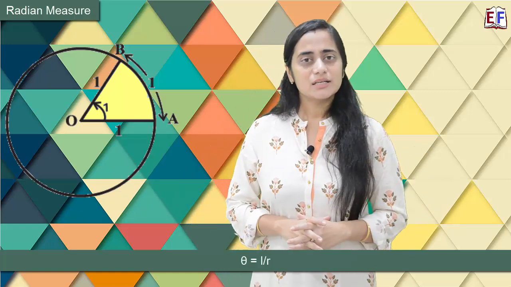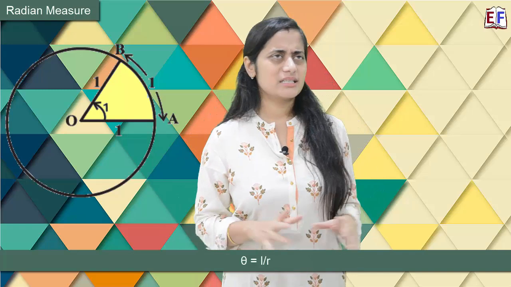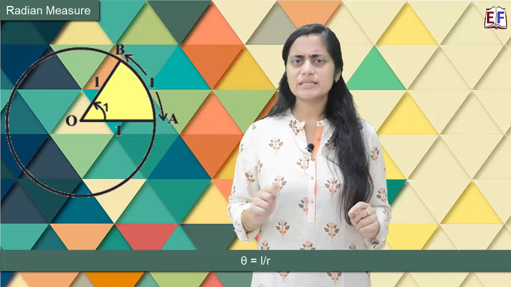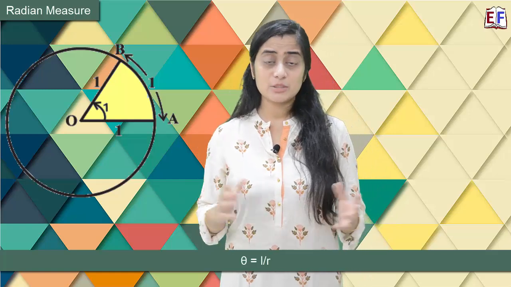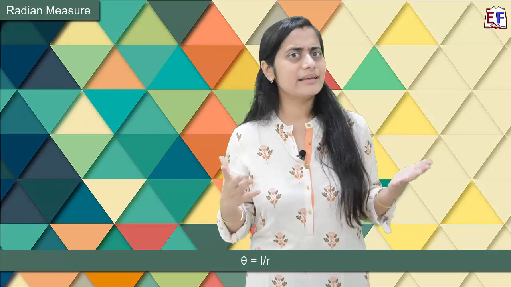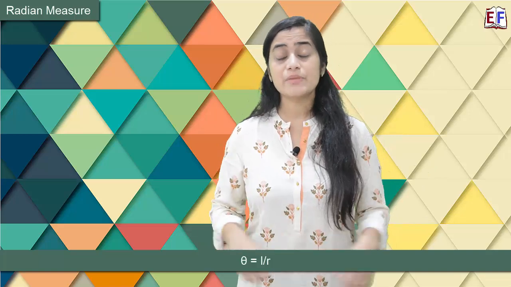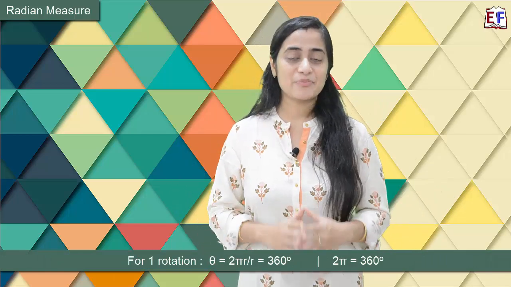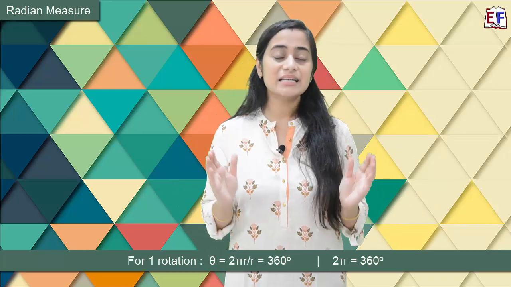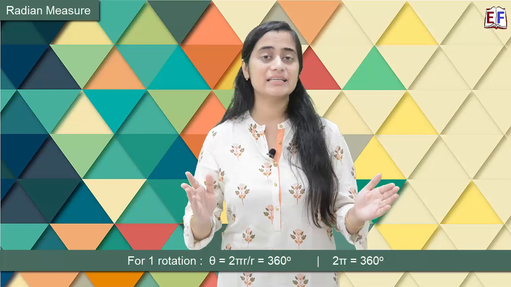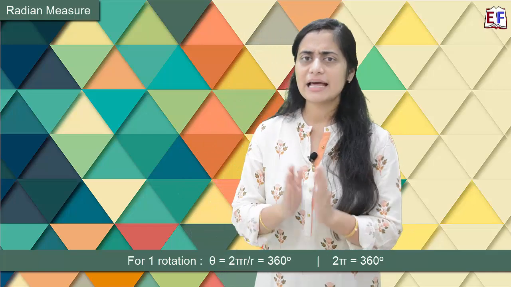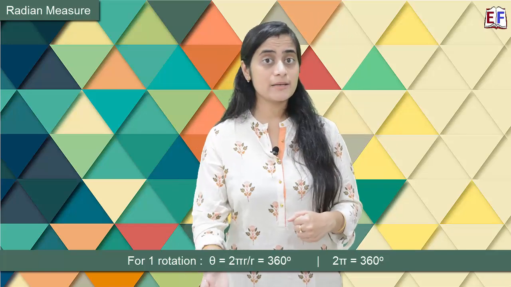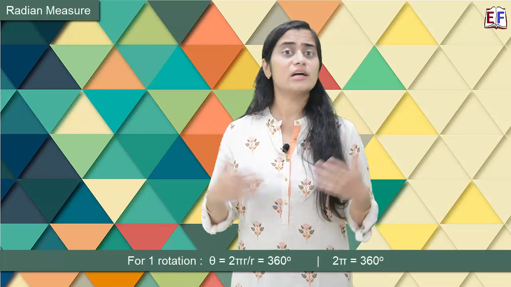Clear? Now you must be thinking that okay, that's fine. But just now you told that in one complete rotation, it makes 360 degrees. So how many radians does it make in one complete rotation? Well, in one complete rotation, it covers 2 pi radians. So we can say that 2 pi radians is equivalent to 360 degrees. This also tells us that there is a relationship between radian measure and degree measure, which means that if we are given an angle in degree, we can convert it into radian. If we are given an angle in radian, we can convert it into degree.